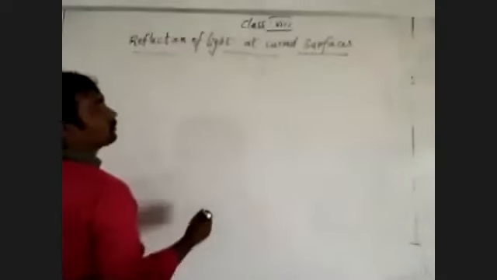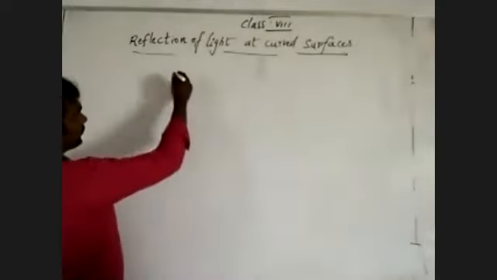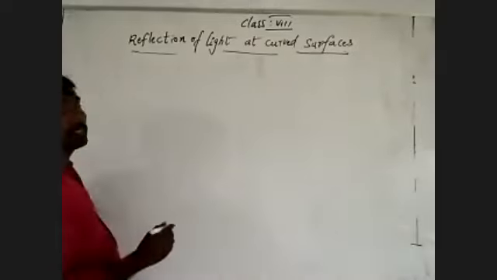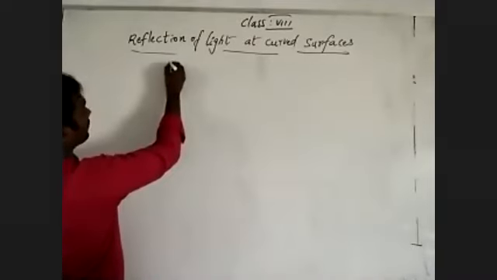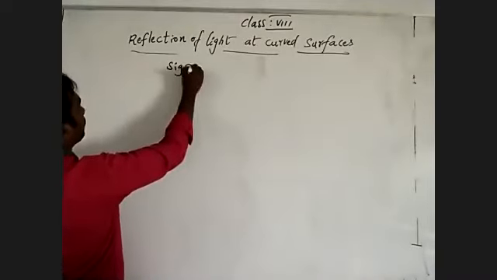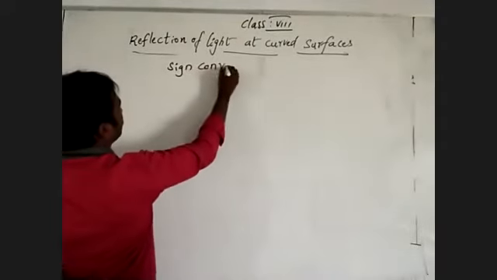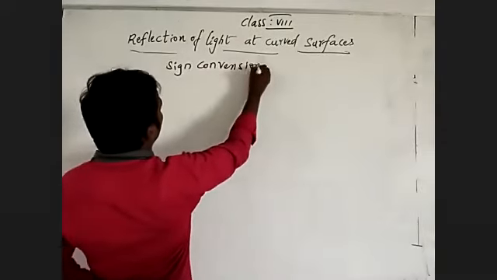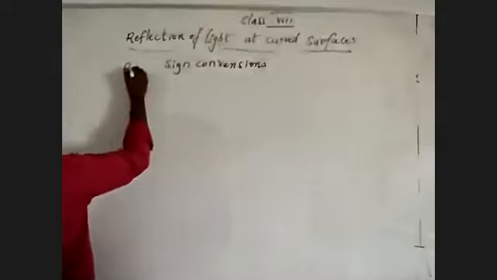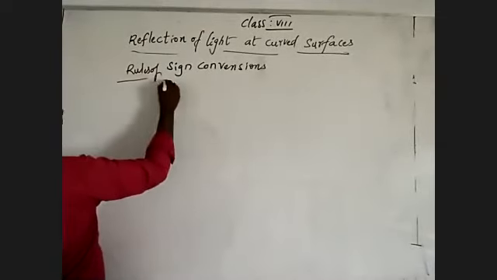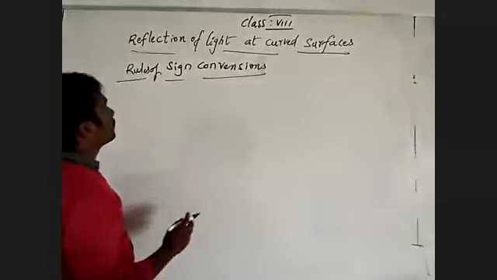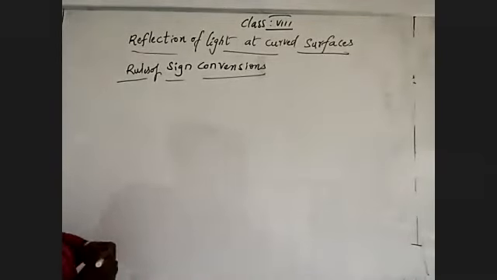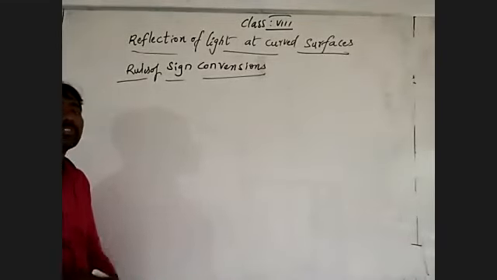Now before drawing the ray diagrams, we must remember what we have to know about sign convention. Rules of sign convention. Some rules are there.